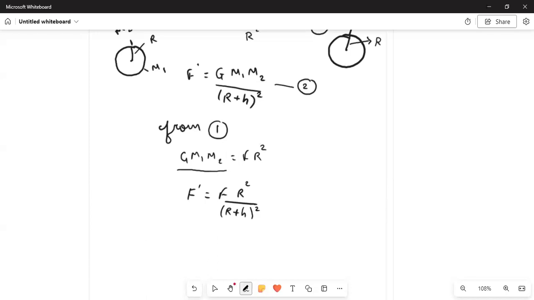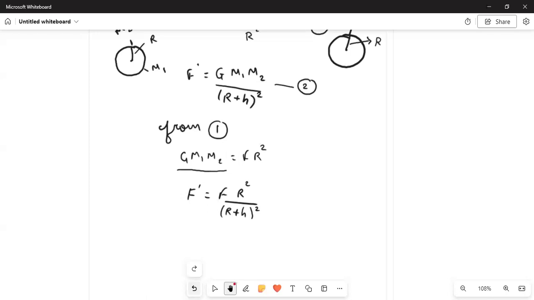Now, as we go on increasing the value of h, means as we start moving away from the surface of the Earth, the value of the denominator will start increasing, and as it goes on increasing, the force will go on decreasing, because they are inversely proportional to each other, right?